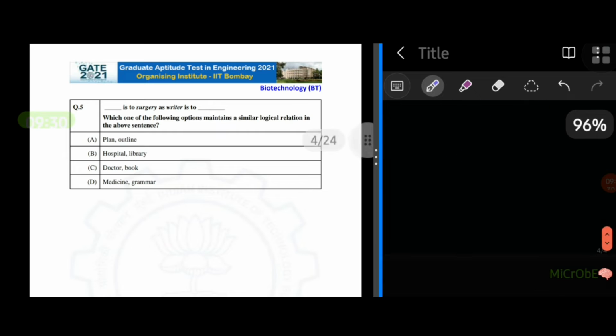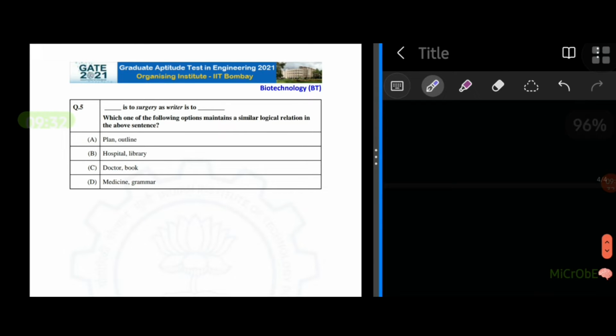So moving on to next question. So the fifth question. Dash is to surgery as writer is to dash. So let's look into the options. Plan is to surgery? No. Writer is to outline? Of course not. Hospital is to surgery. Writer is to library?